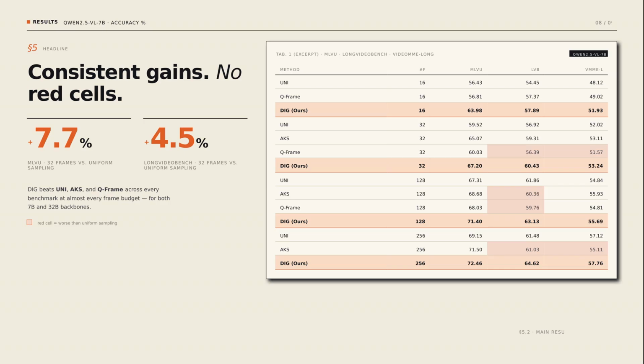Now the results. Across MLVU, Long Video Bench, and Video MME, on both Qwen 2.5 VL 7B and 32B, Dig consistently beats uniform sampling and the strong baselines AKS and Q-frame. At 32 input frames on the 7B model, we gain 7.7 points on MLVU and 4.5 points on Long Video Bench over uniform sampling. The red cells in this table mark cases where a baseline is worse than plain uniform sampling. You can see AKS and Q-frame have several red cells, especially at high frame counts. Dig has none. We also keep scaling: where uniform sampling saturates around 62.5% accuracy on Long Video Bench, Dig keeps improving as we push frames up to 256.